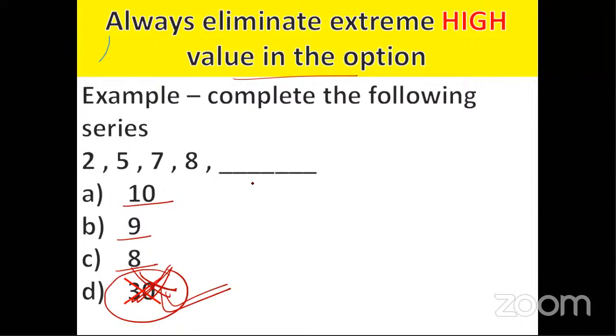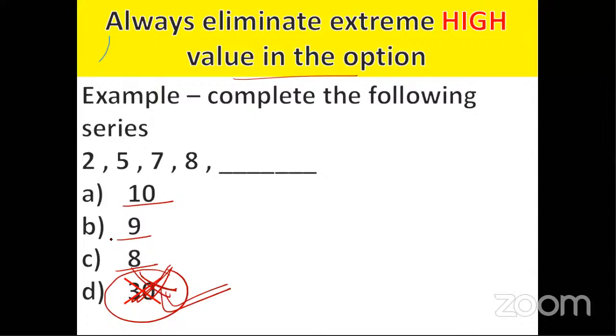Okay. Pay attention. Whenever you have a very high or very extreme value in the option, don't feel that because it is an odd value, it will be the answer. If you don't have knowledge about this particular topic, rather than ticking this option, tick either from A, B or C. There are more chances that the answer would be from A, B or C.